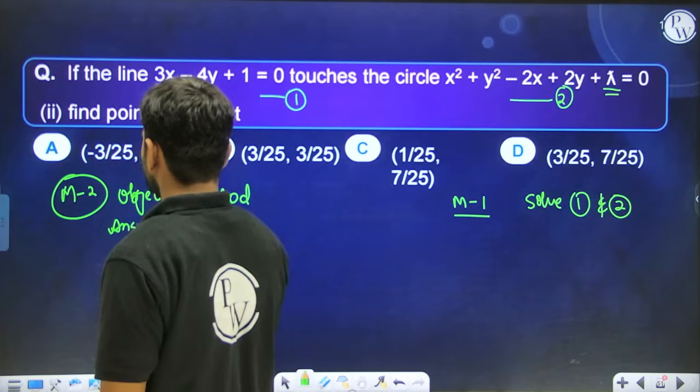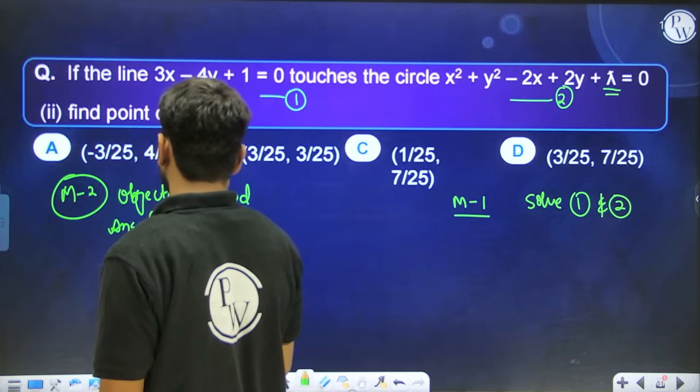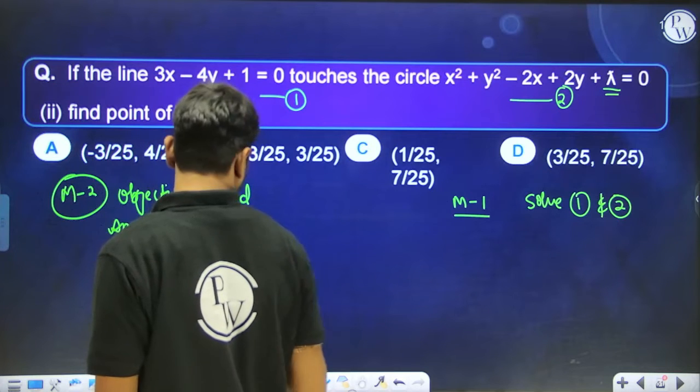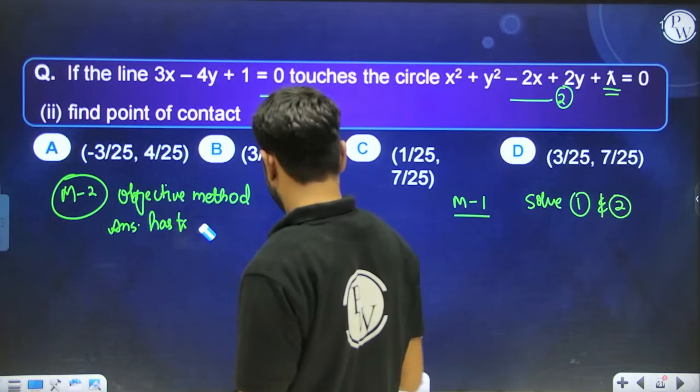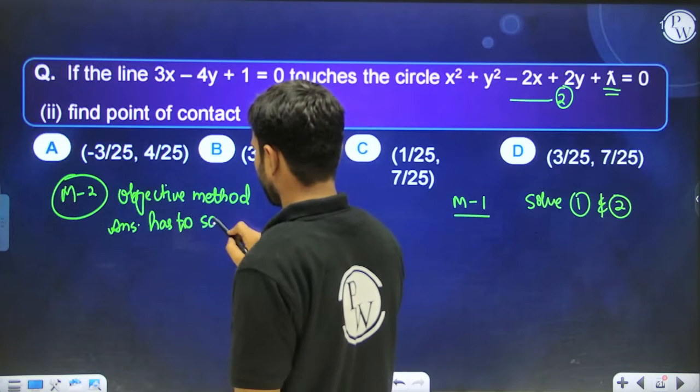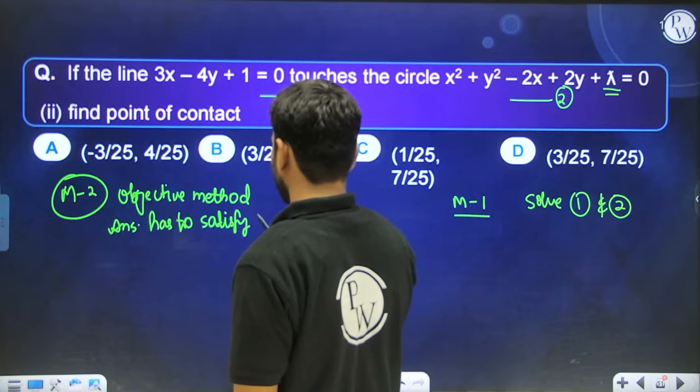Answer has to satisfy both 1 and 2. So whichever option is satisfying both 1 and 2 will be your answer. It has to satisfy both equation 1 and 2.